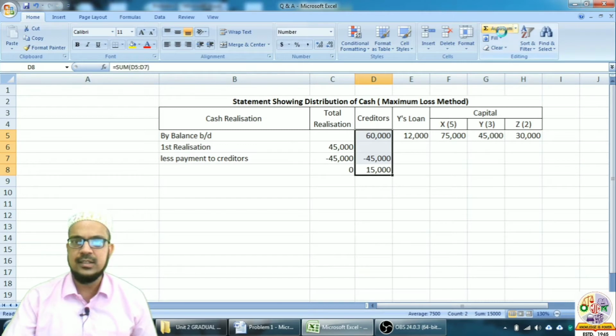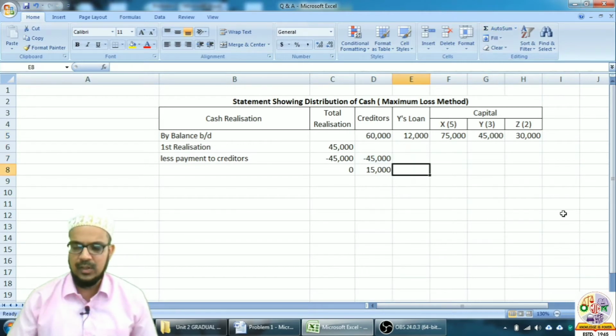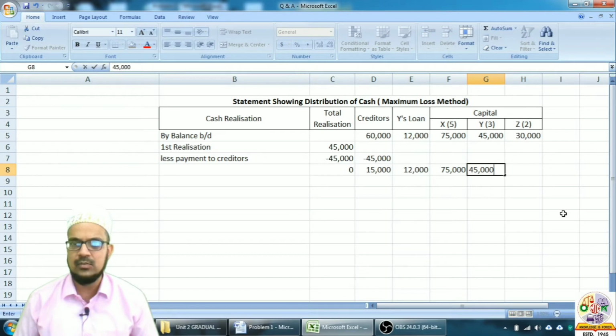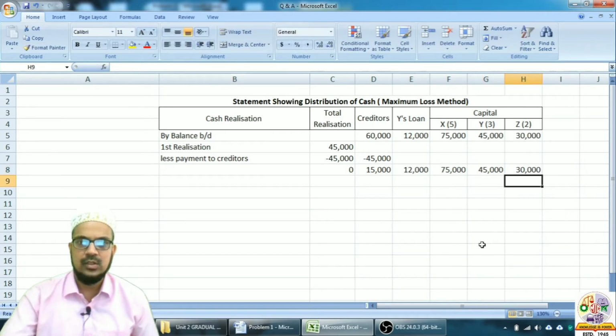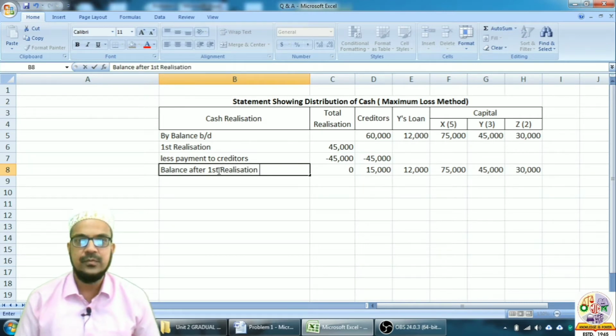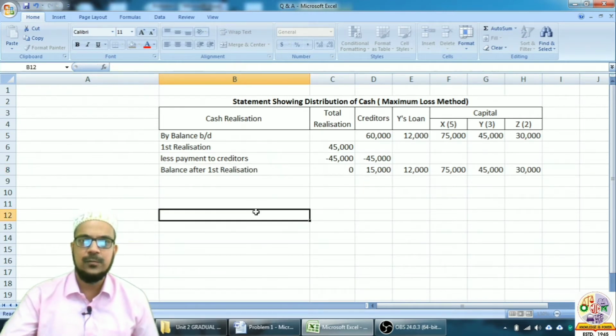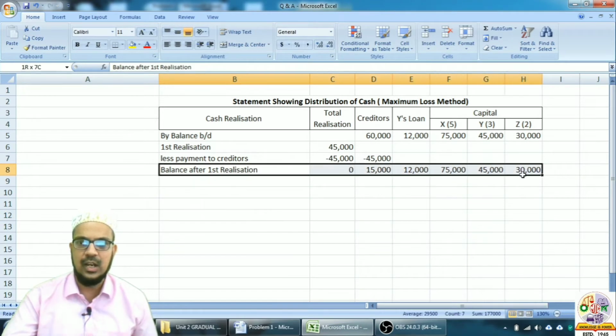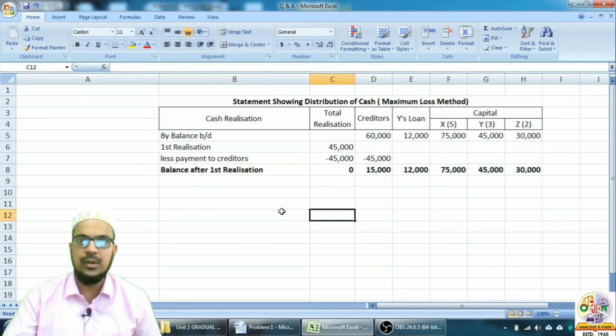For creditors 15,000 will remain. For Y's loan 12,000. For X 75,000, Y 45,000 and Z 30,000. So this is the balance after first realization. I will just put it in bold.